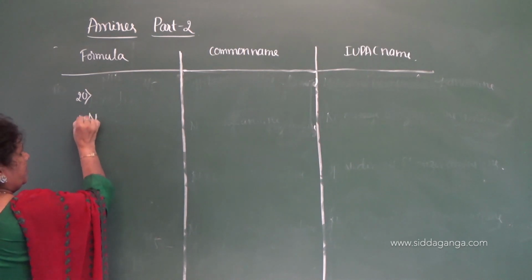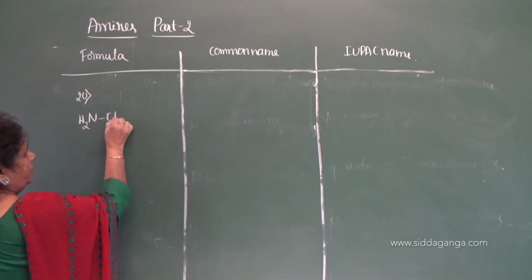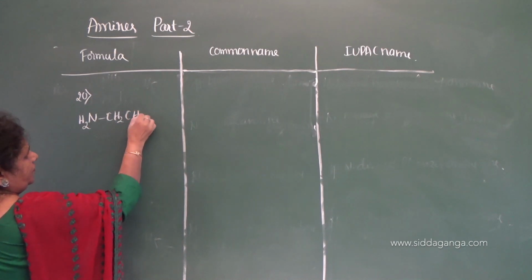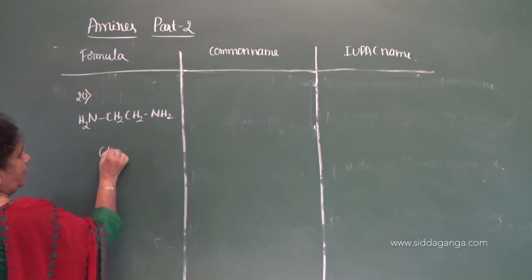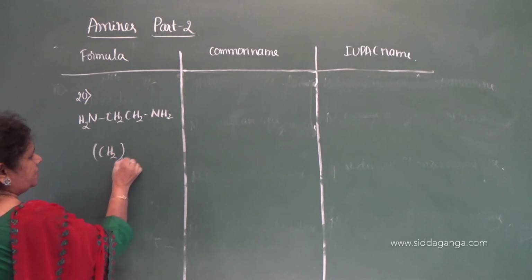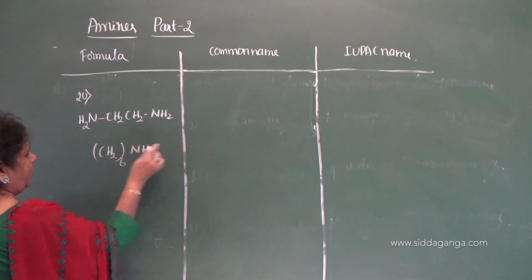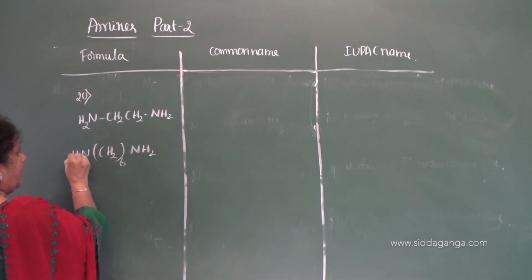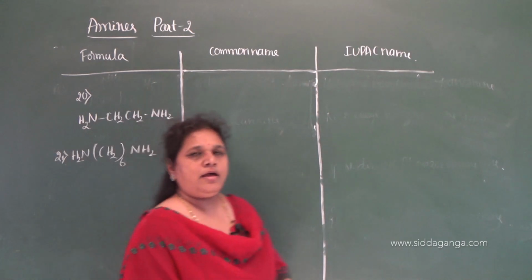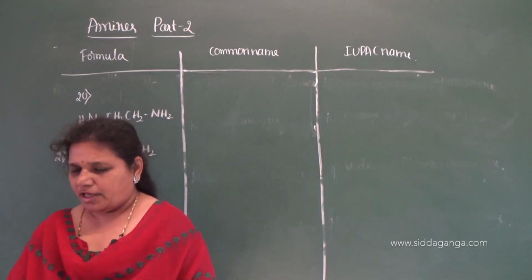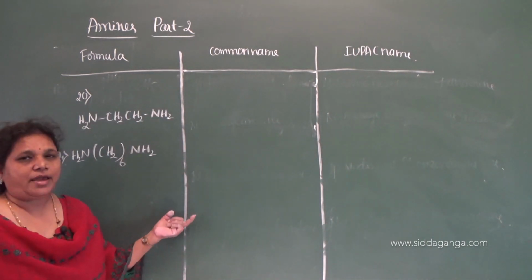That is NH2, CH2, CH2, NH2, and here CH2 6 times, NH2, NH2. So this is the IUPAC name, and the common name we need to give diamines.